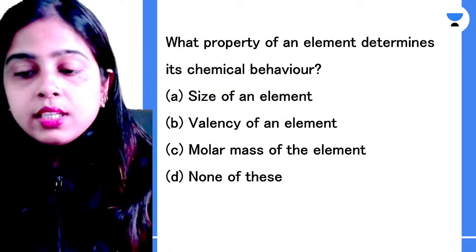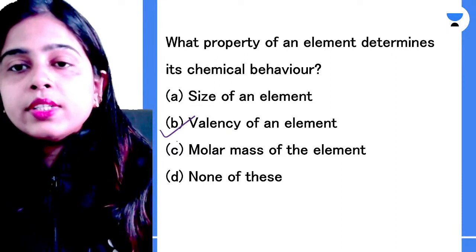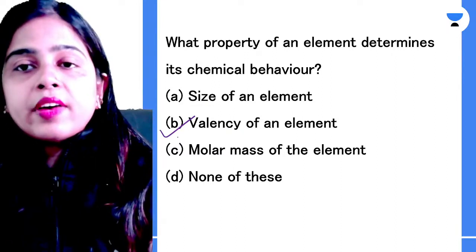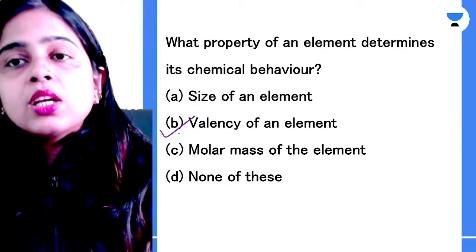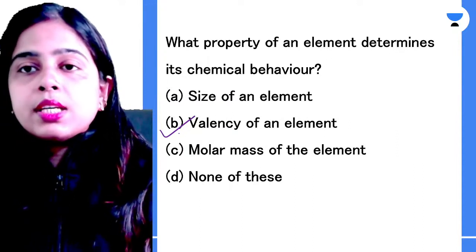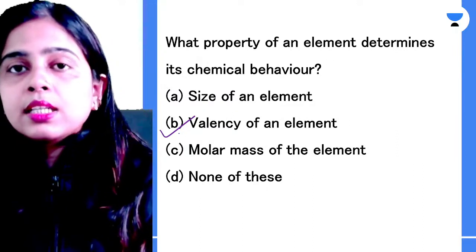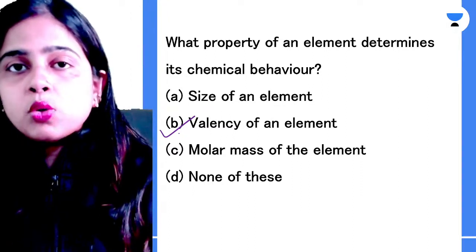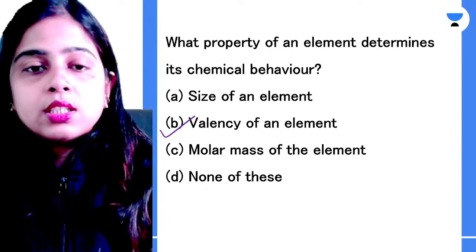So the correct answer over here is the valency of an element. Of course, valency is responsible for determining all the chemical behavior of an element. Yes, because of the valency only, the element either loses electrons, gains electrons, or participates in a chemical reaction to achieve noble gas configuration. That means option B is absolutely correct.